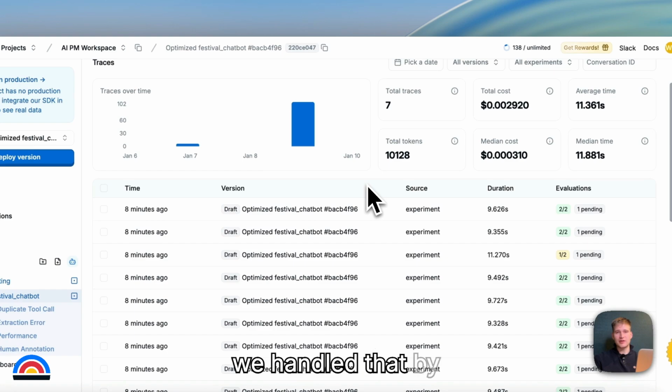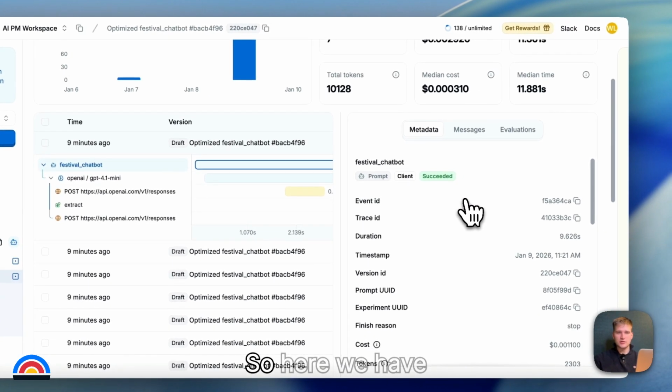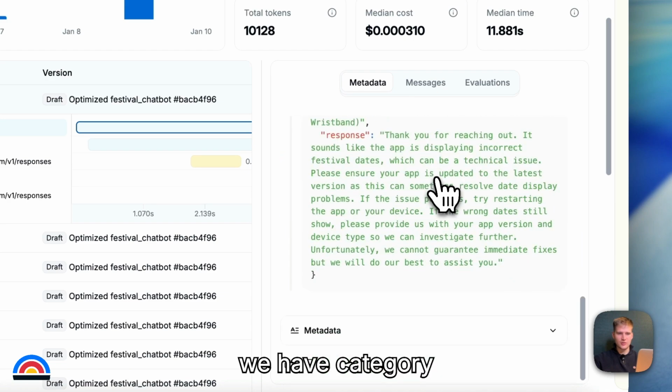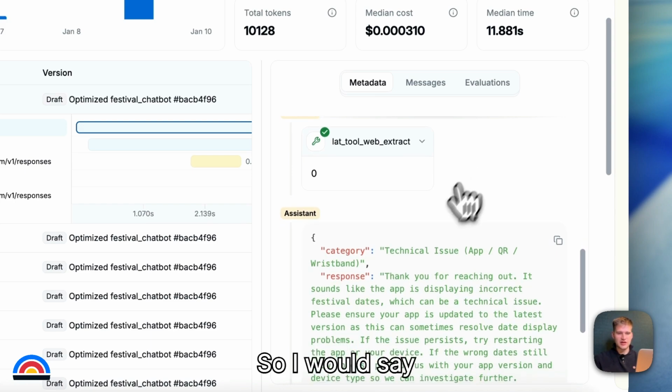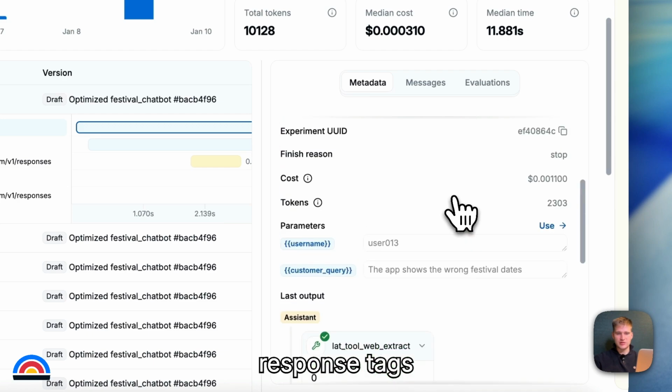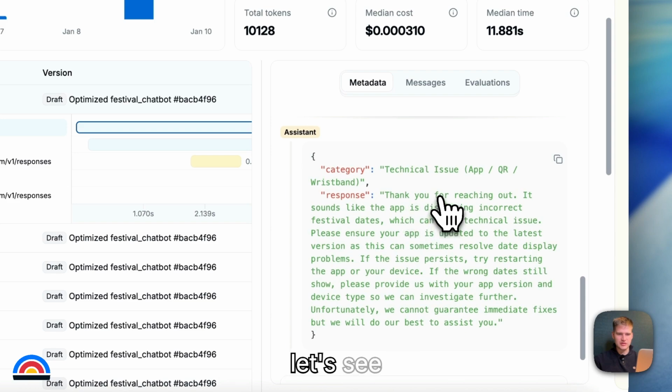In the last video, we handled that by running an experiment and seeing that our prompt was performing quite well. So let's start looking into our logs. So here we have successful, we have category and response. I like these tags as well. If you would notice, we didn't specify the tags in our prompt. So I would say I like actually these category and response tags. So I'm going to keep those. And that was successful. And the response, let's read it.